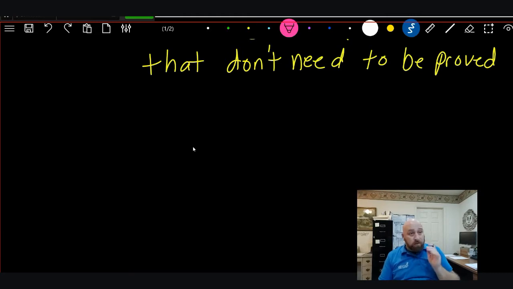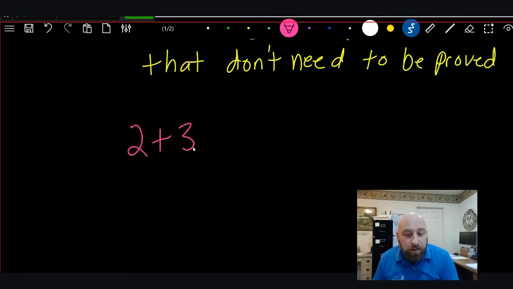That's the substitution. This is a really, really important one right here. You're going to use this one all the time in geometry, so make sure that you pay attention, and highlight that in your book. Number 8, the substitution. We substitute things in, like let's say that we have 2 plus 3.